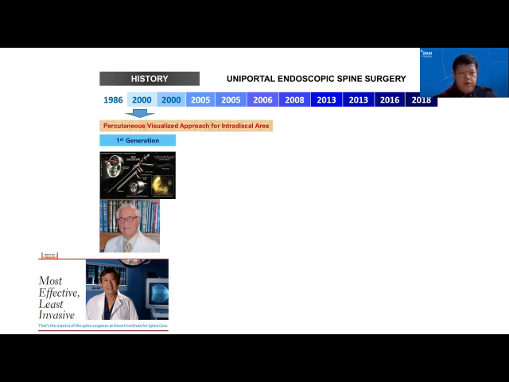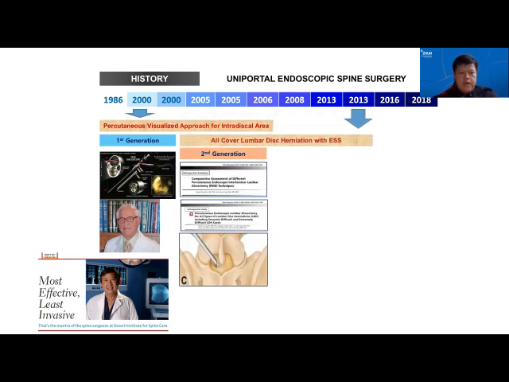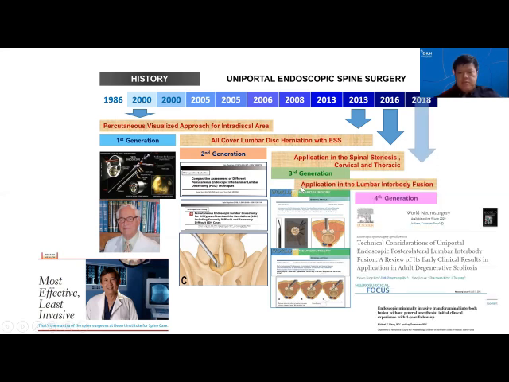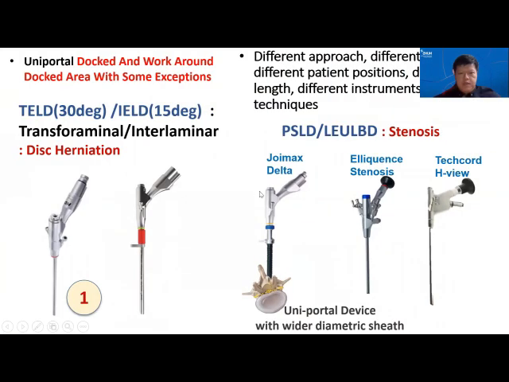mainly in the transforaminal area. We would visualize with the endoscope and work through a working channel in the transforaminal area to do discectomy. Subsequently, in the 2000s, it evolved into interlaminar as well as paraspinal approaches to endoscopy, and spinal stenosis, cervical and thoracic applications in the late 2010s. And now we have applied interbody fusion as fourth generation endoscopy.